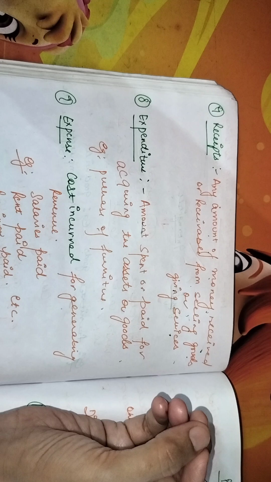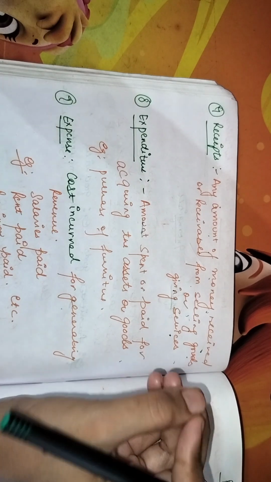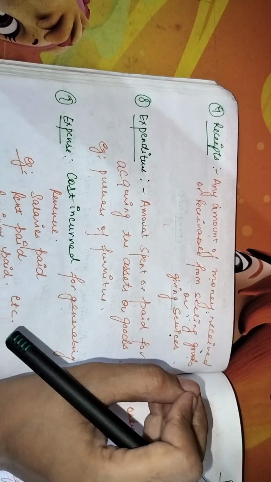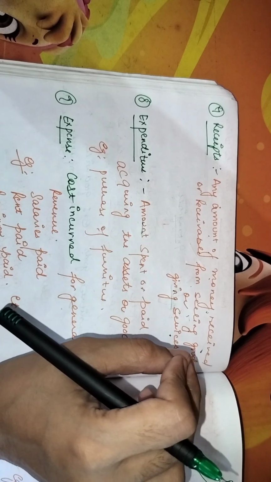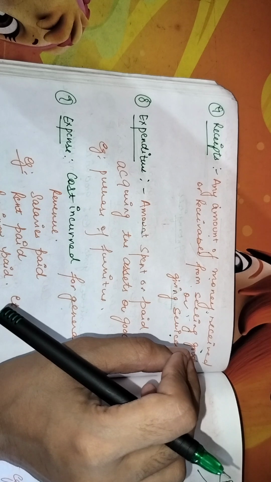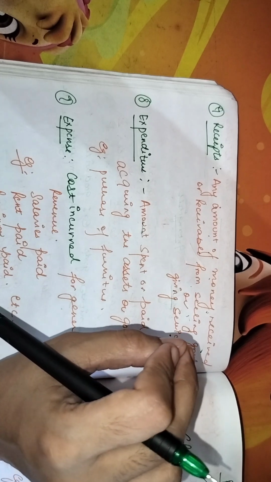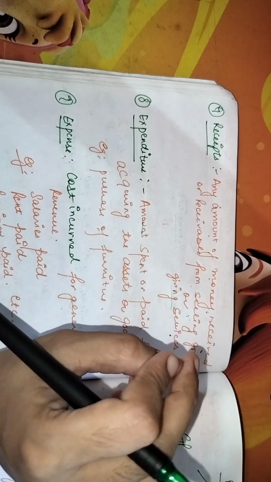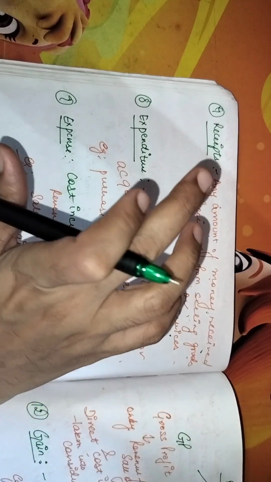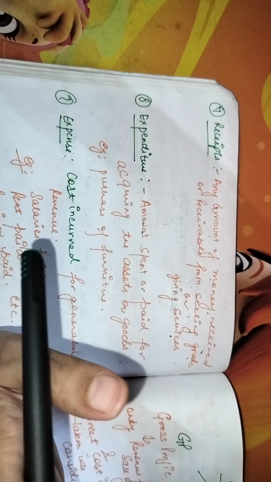Receipt is basically any amount that you have received against the goods sold or the services provided. For example, you are selling the goods, let's say for rupees 50,000. Now here the amount received, that is 50,000, will be considered as receipt for the firm.